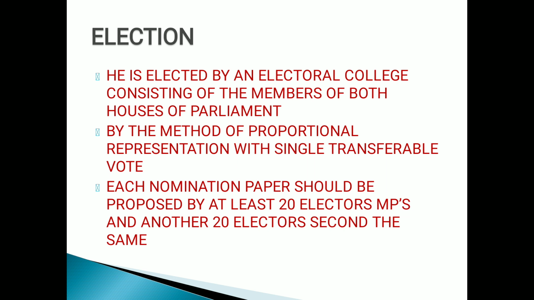That means if some member wants to send his name for the vice presidential post, he needs a backing of at least 20 proposers, and another 20 seconders. That means 40.